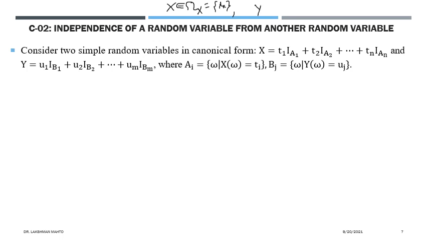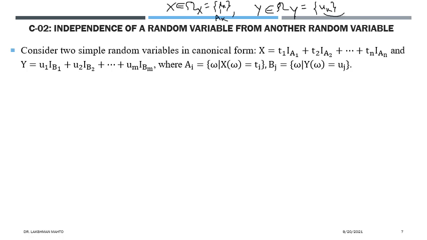And Y is also discrete, so Y is taking values in a discrete fashion. So the range of Y, we denote it omega Y, and it can be written as uk, due to the discrete fashion. Okay, so each tk is introducing an event in the sample space that we call Ak.